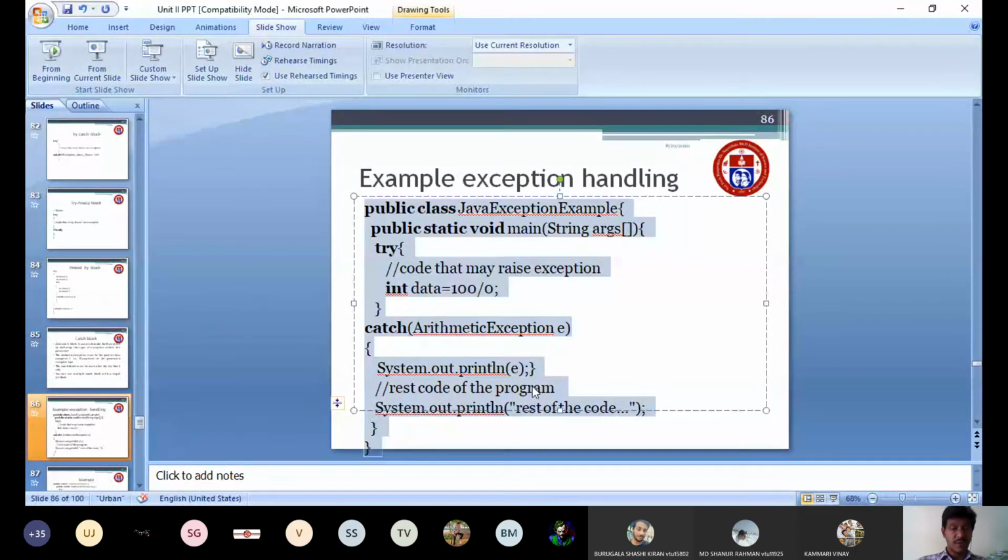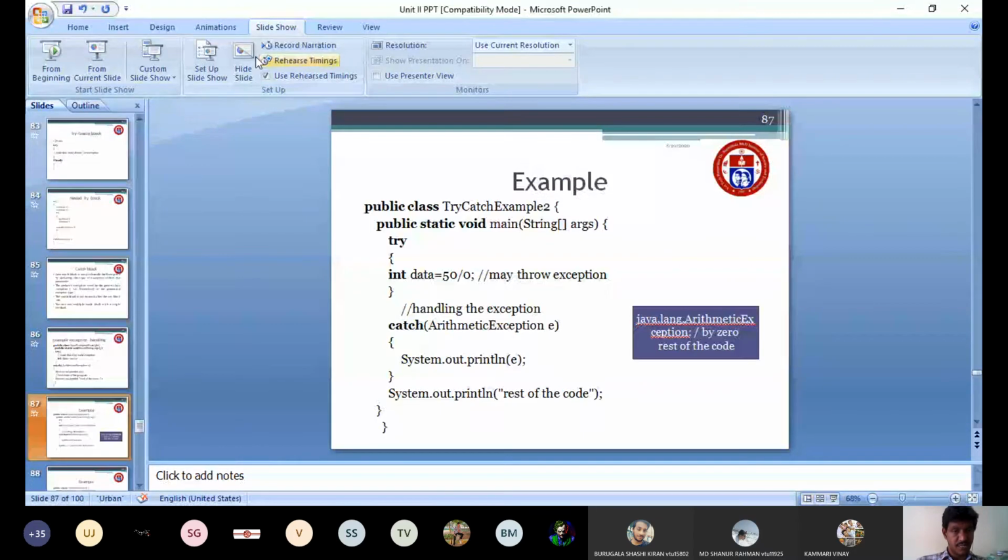Here, what will print is it may print the exception type, followed by the rest of the code. The rest of the code also will be printed. Here the same example is available. Same example, class name, try block, data equal to 50 by 0. So here it may throw an exception. Then handling the exception, I am writing ArithmeticException e, then System.out.println(e), then the rest of the code.